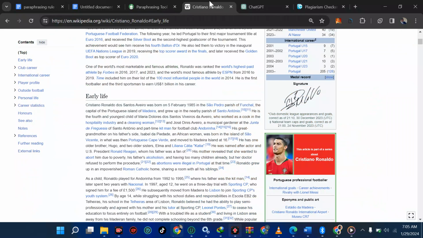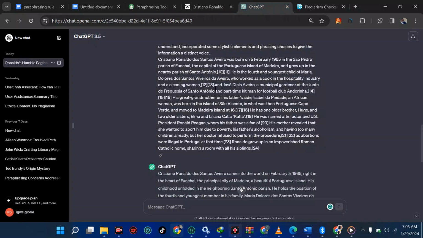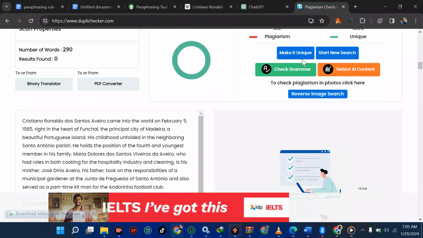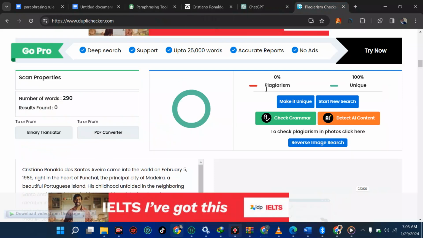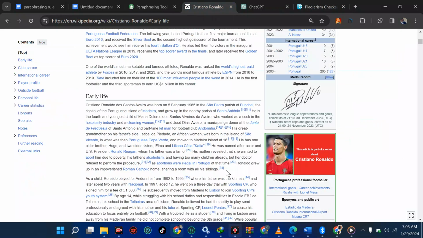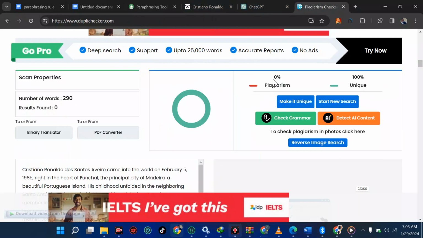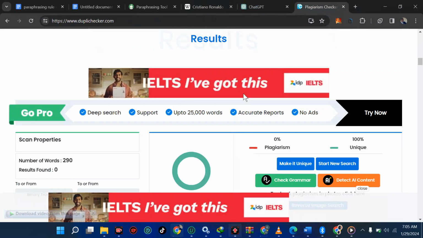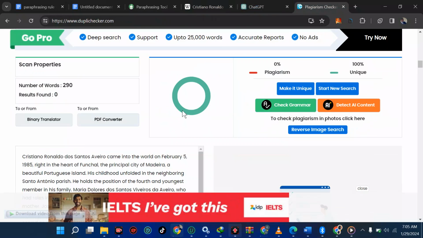In this tutorial, I'll be showing you how to paraphrase your content with ChatGPT so that it can be 100% plagiarism free. You can see I paraphrased content I copied from Wikipedia. I copied the content, used some prompting, and got this as the result, which is 0% plagiarism. So in this video, I'm going to be showing you 10 prompts you can use to get this result.